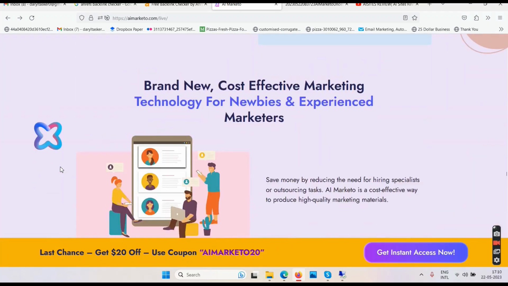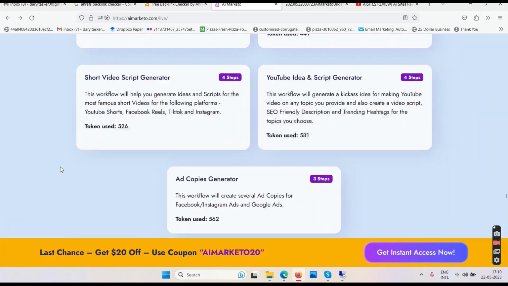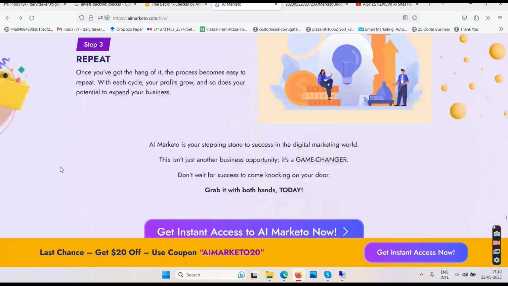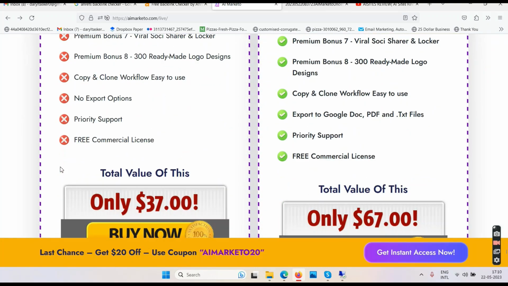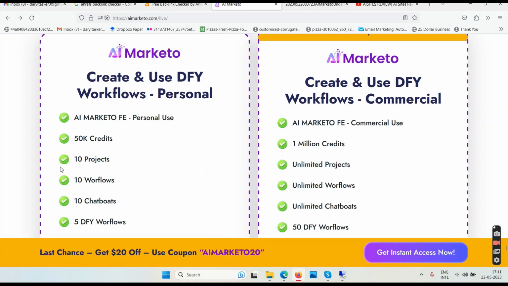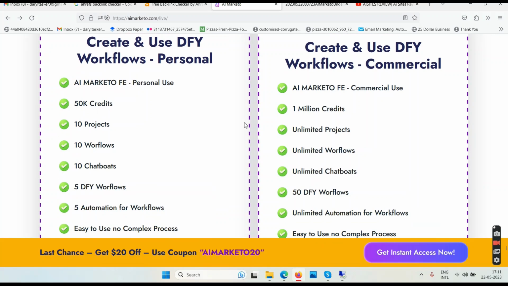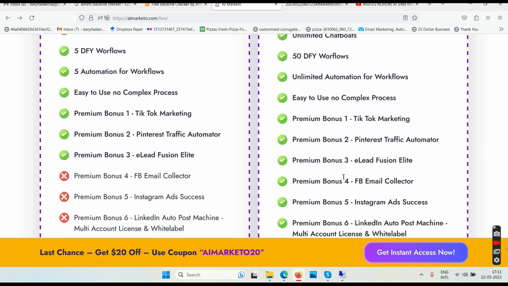so I have no interest in this product, okay. And if I come down, let's see if they allow us to come down, because the sales page is like 1,000 feet long. Let's see. Okay, 3767 as you can see here, okay. And you have 50k credits here, you have 1 million credits, you have workflow. What is workflow? I don't know. You might know, okay. It might be related to your work, you might be experienced, you might be from this field. I'm not from this field of workflow and chatbots and all that, and I don't really want to be in that field, okay. Is it chatbots or chatbots? I don't know. Maybe chatbots, I don't know. Okay, so these are those features, okay.